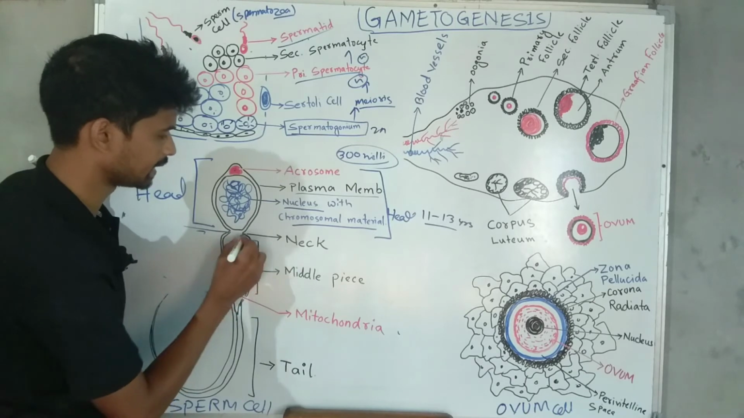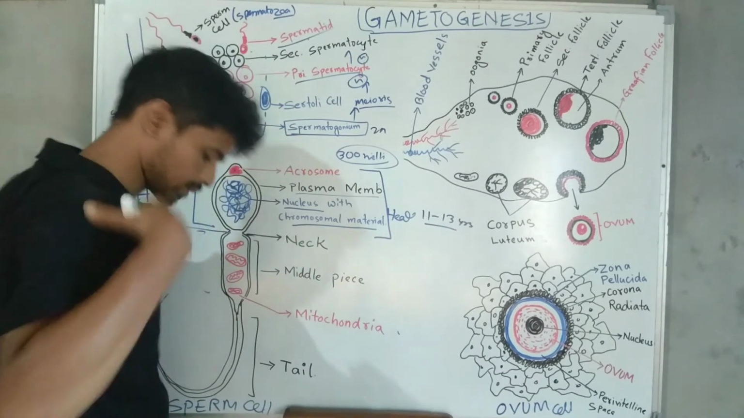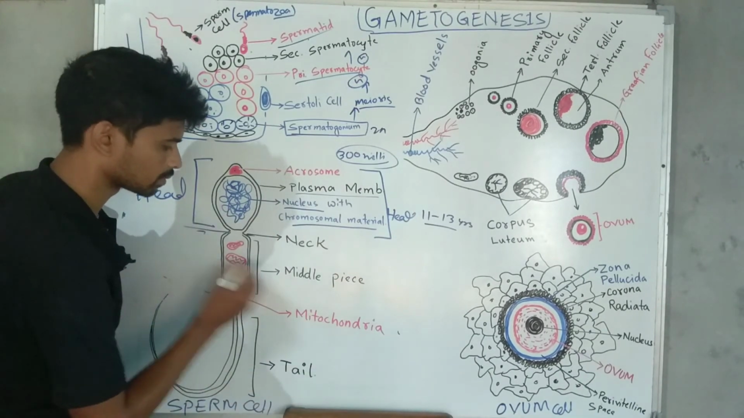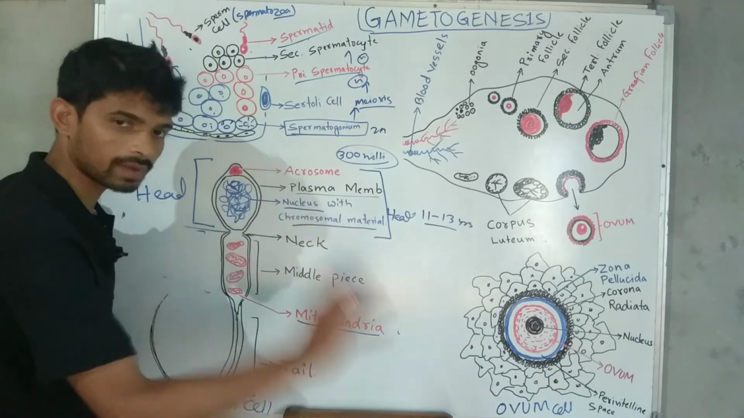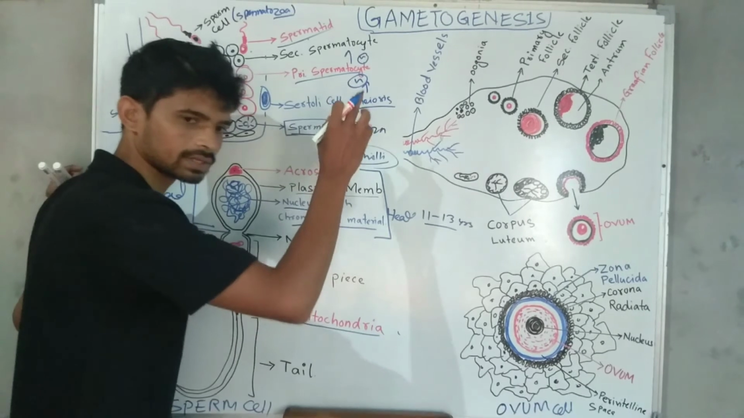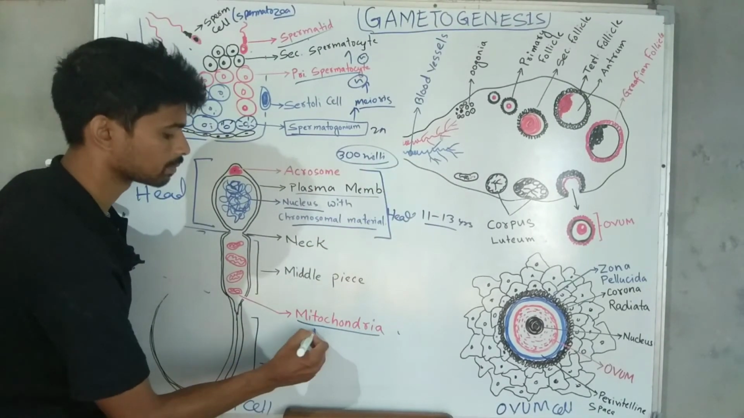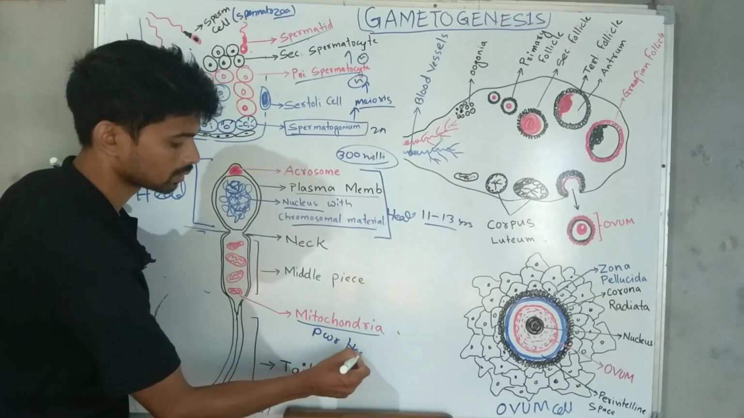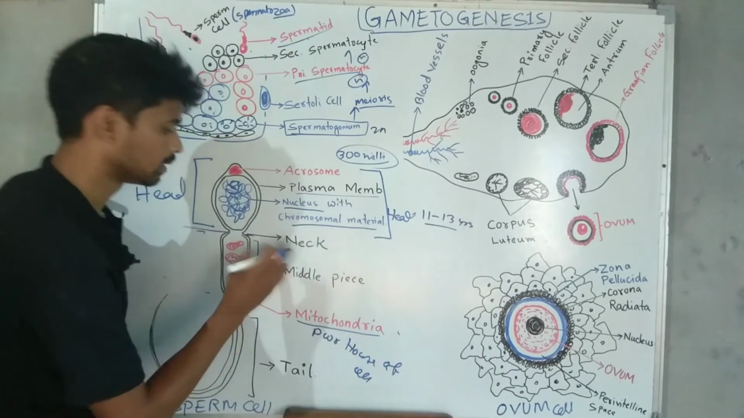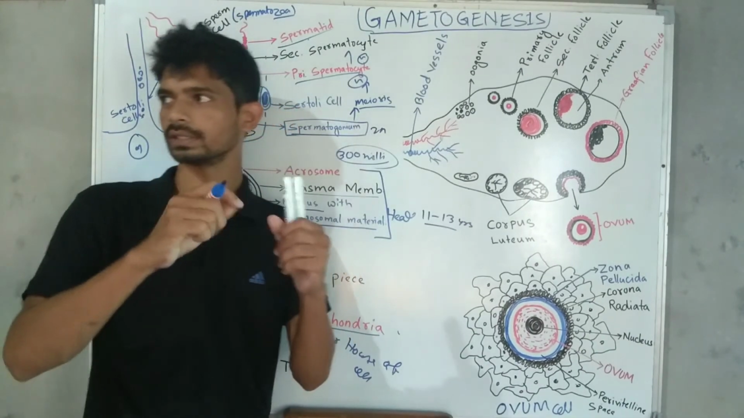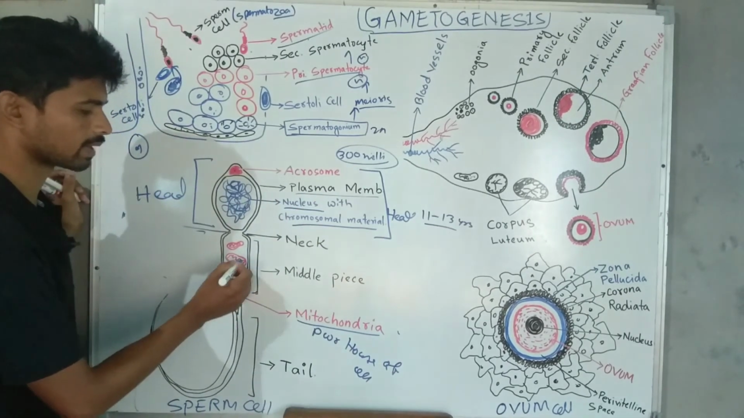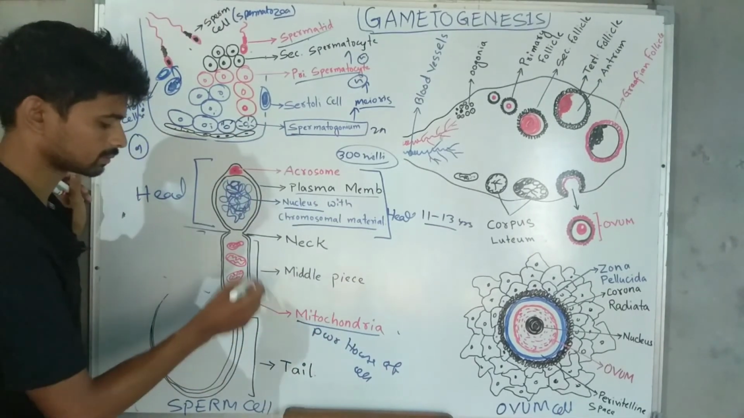Then below the head there is the neck. We all have a head and neck. Then we have the middle piece. Inside the middle piece there are many mitochondria. You know the function of mitochondria very well, because mitochondria are a very important part of cells. They are called the powerhouse of the cell. So mitochondria provide the power for motility, so that the sperm cell can move. They need energy, and this energy is provided by mitochondria.